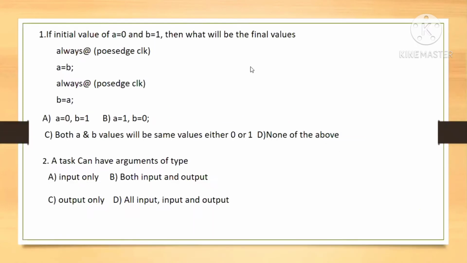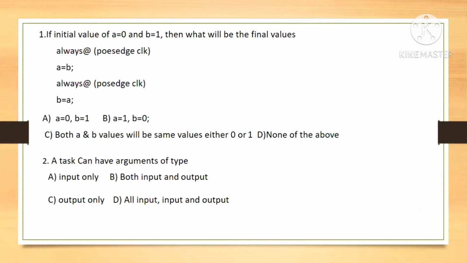Can anyone tell me, if the initial value of a equal to 0 and b equal to 0, then what will be the final values? Always at the positive edge of clock, a equal to b. Always at the positive edge of clock, b is equal to a. What is the correct answer? Can anyone tell me the first question answer? Answer will be C.